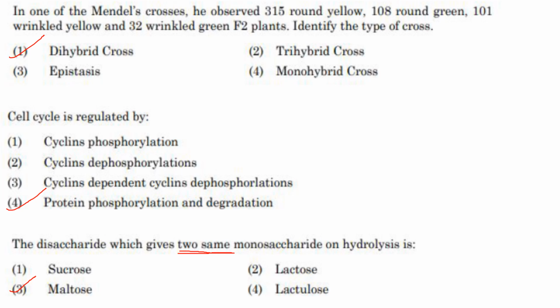The disaccharide which gives two same monosaccharides on hydrolysis. Sucrose on hydrolysis will give glucose and fructose, so they are not the same. Lactose will give glucose plus galactose. Maltose will give two glucose molecules. So maltose is giving two same monosaccharides. So answer here is option 3. Lactulose will give fructose and galactose.